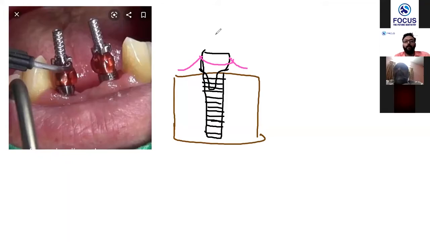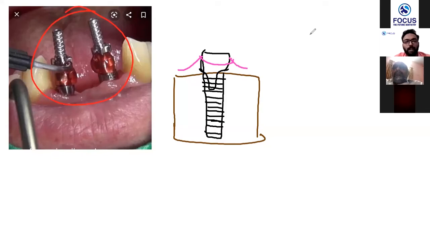Now after the healing cap is placed, after some 10 to 15 days, the gingiva is properly rounded and contoured. Then we will take an impression of that particular area. So we place something like this: two posts. You remove the healing cap and you place them. There are two implants in this particular picture, so I have shown the picture with two impression posts.